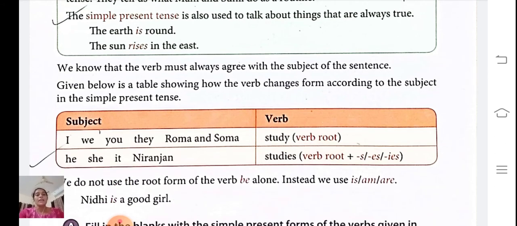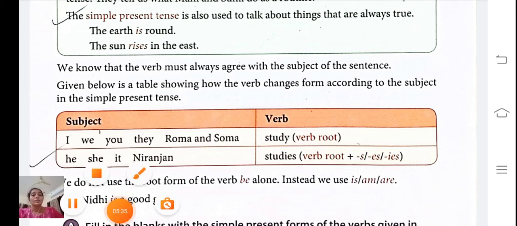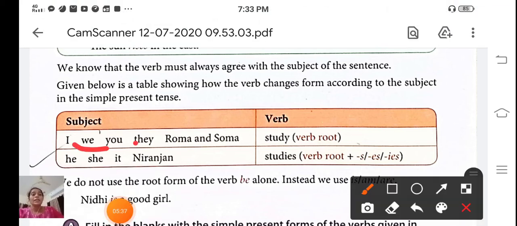Subject: I, we, you, they, Roma and Soma. Verb: whenever the subject is I, we, you, they, Roma and Soma, you can see here, it is plural. So whenever the subject is plural, what do we have to do?